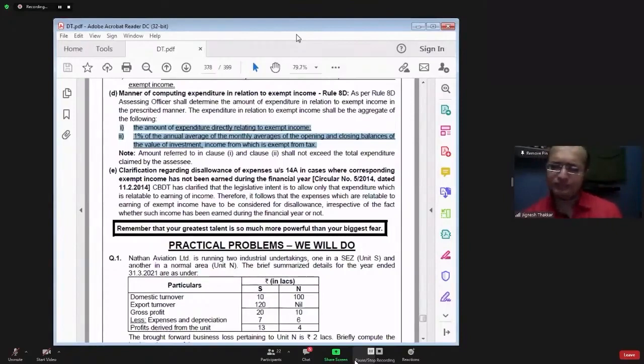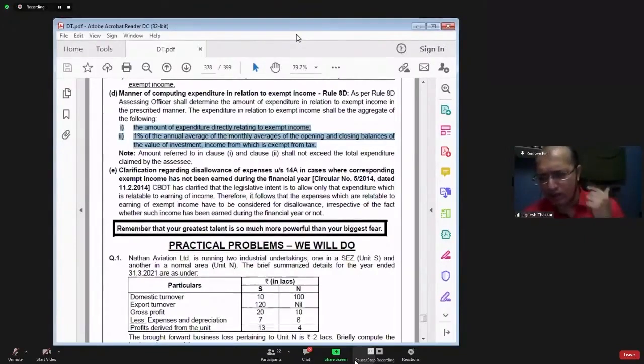Besides that, you might have incurred some common expenditure, like for purchasing shares. You called up your broker saying that I want to purchase 1,000 shares of Reliance, kindly place an order. So the broker will place an order. In the evening, you will once again call him saying whether you purchased my shares or not. So he says that yes, shares are purchased.